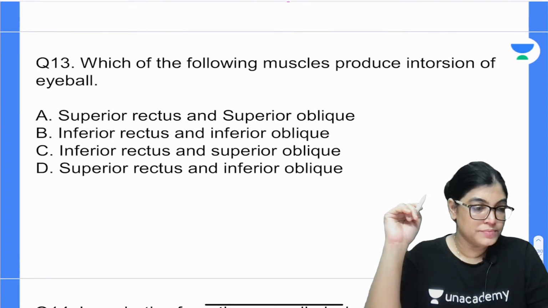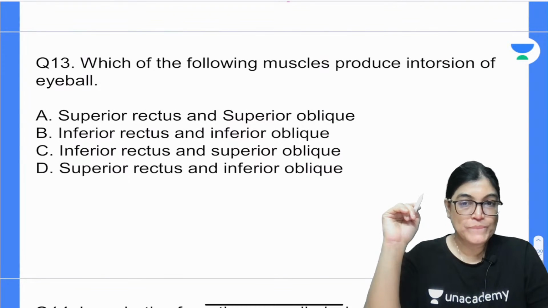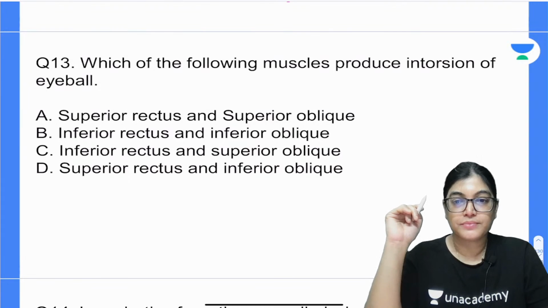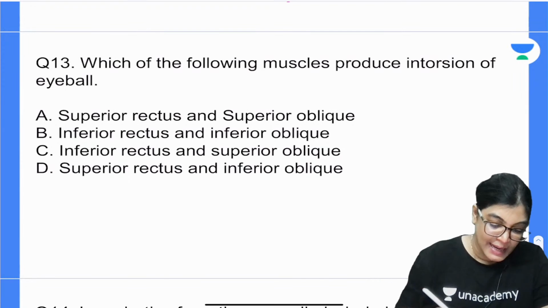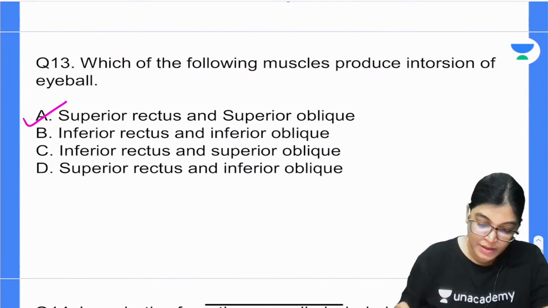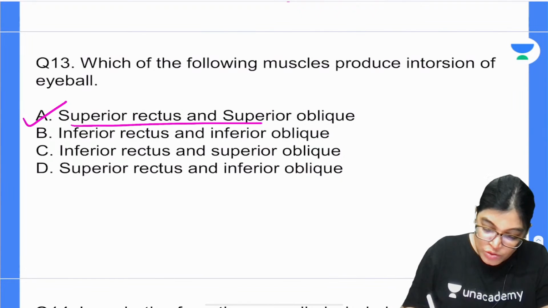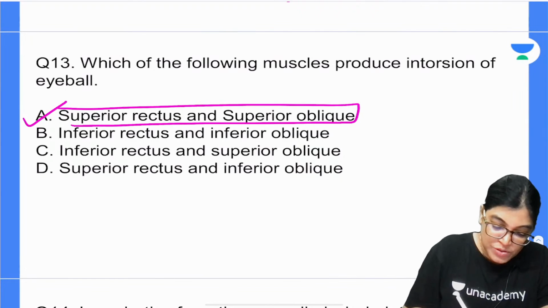Intorsion of the eyeball. Actually, the correct answer is A. My dear aspirants, I just want to give you the answer. So yes, A is absolutely correct.